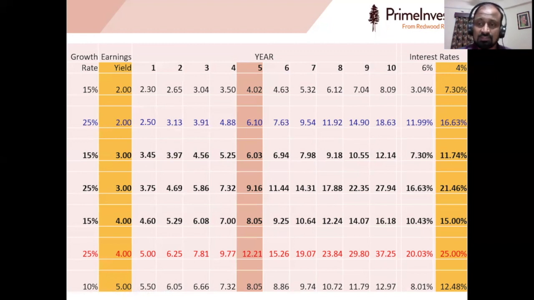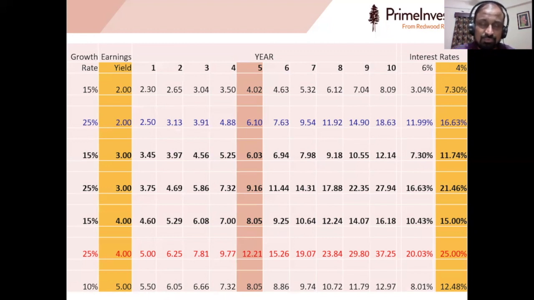It also offers a decent return. So this is how we can arrive at whether the price we are paying for a company is fair or not, or whether at this price we will make decent returns or not, based on these three parameters: the growth rate, earnings yield, and interest rates.